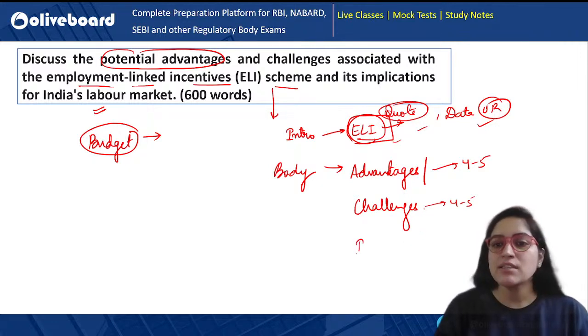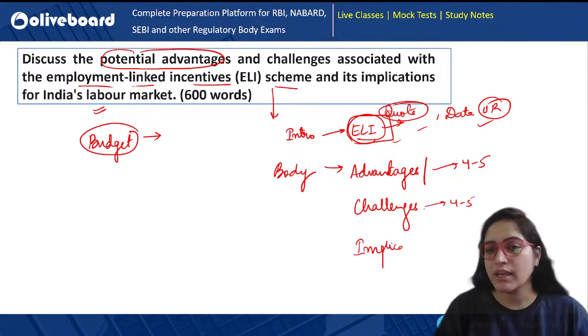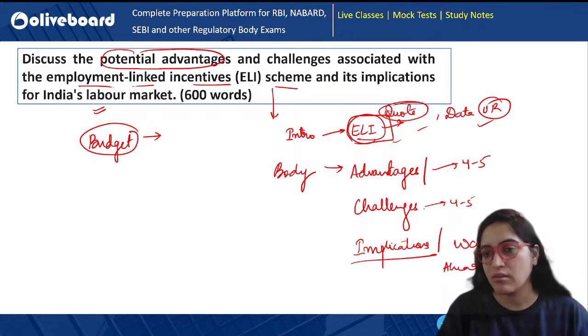And then what will be its implications on the labor market, or if not implications, you can also talk about the way ahead, or what more needs to be done, in just 3 to 4 points. And then you can definitely conclude your answer.